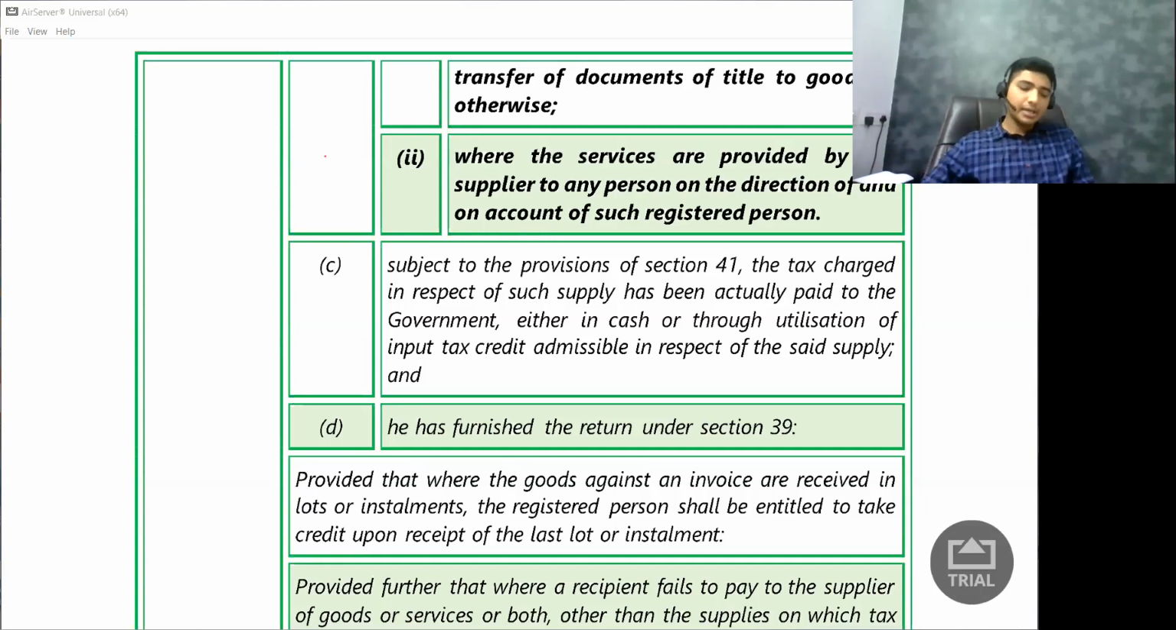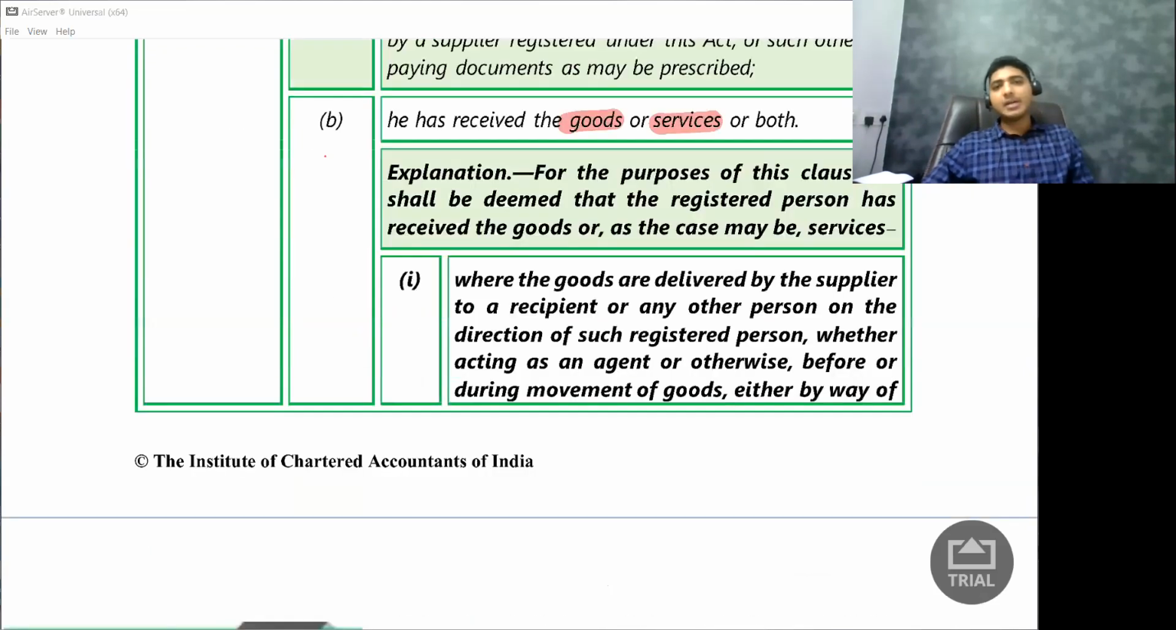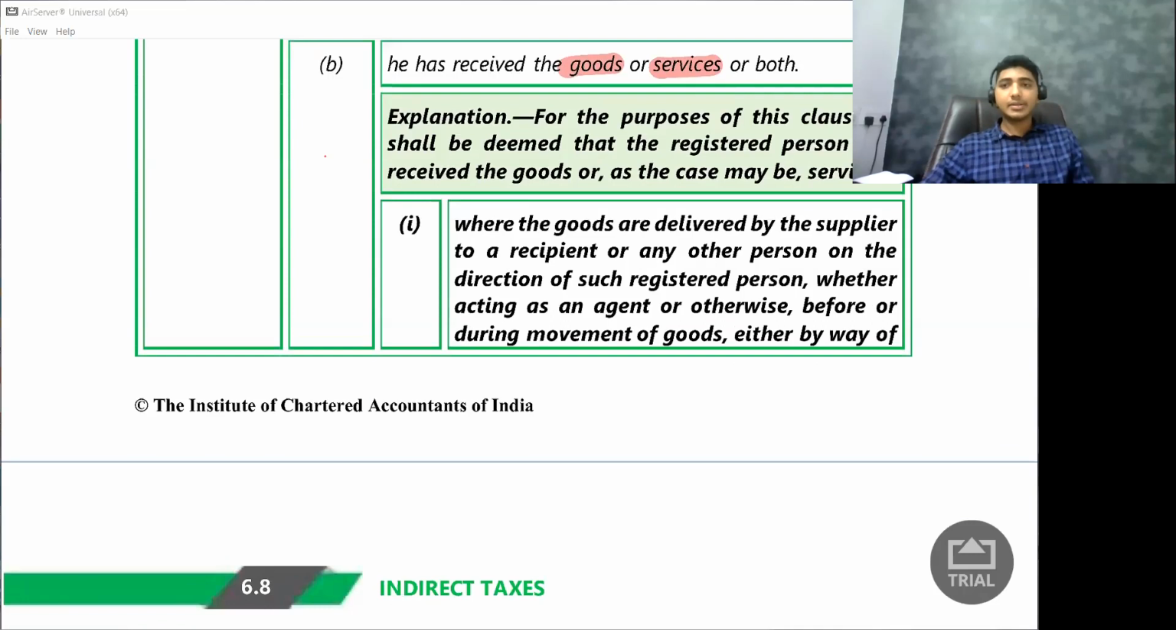Now, I skipped one particular part. I skipped it because I wanted to complete these four conditions first. Then I'll come here, or else it will get way too lengthy and you may not remember what I'm trying to say. So what is this explanation? This explanation is pretty simple. They say I should actually receive the goods to claim the credit. Just read this explanation and you will understand it. Just read it once.